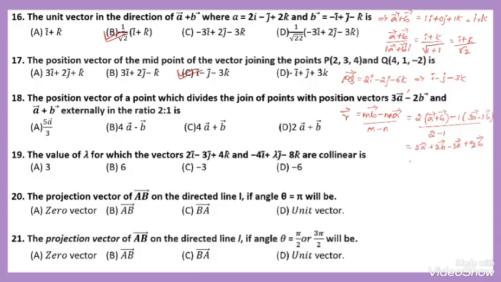Then 2 minus 3 becomes minus a, 2 plus 2 becomes 4 vector b. So taking externally, the answer becomes minus a plus 4b, or 4b minus a. Option B is correct.